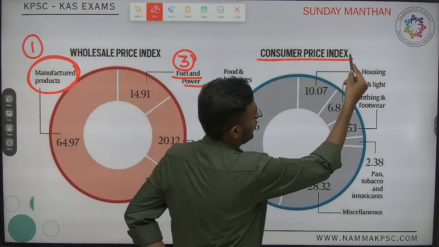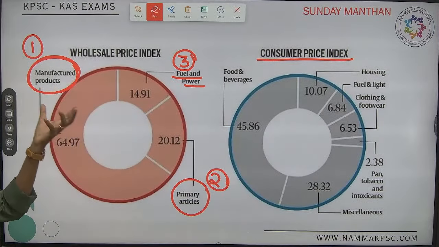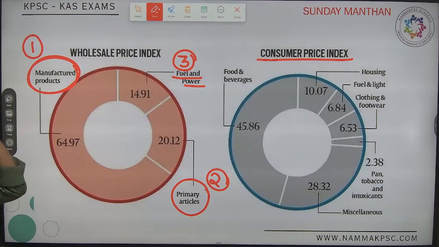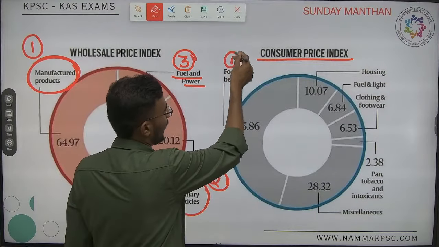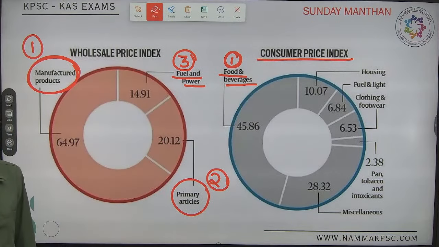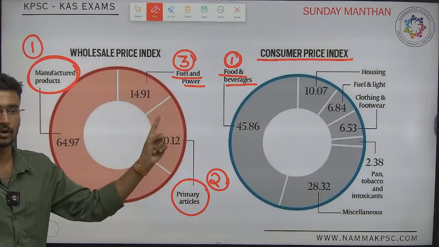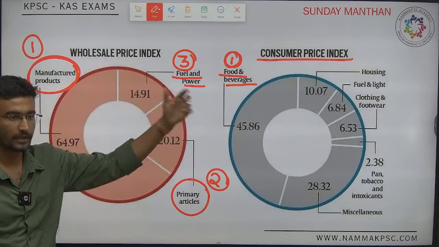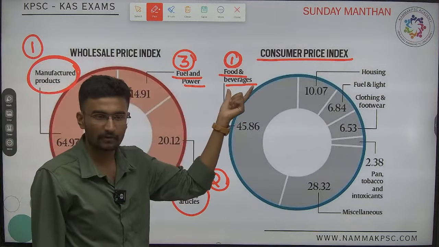Now in CPI, which one is given the highest weightage? It must be consumer products. Which consumer product? First and foremost, with the highest weightage, it is food and beverages. Do not remember the exact data, because everything has changed now, but this is the hierarchy. One is food and beverages.